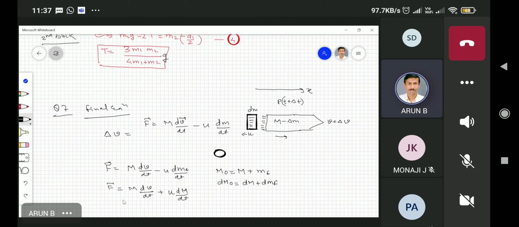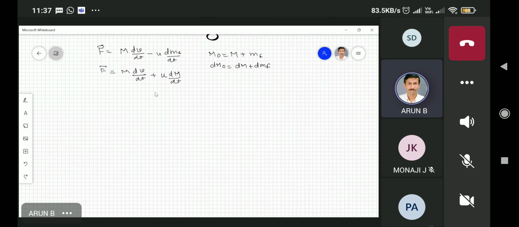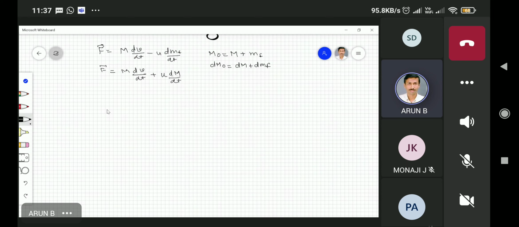And then if I integrate this equation, I should get two terms. Okay, let my force be equal to 0, so there is no force term. This is in free space. So my m dv/dt is equal to u dm/dt. Okay, so what will happen now? This is dv, which is equal to minus u dm/m.